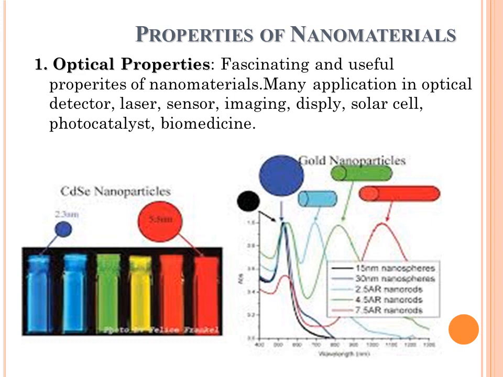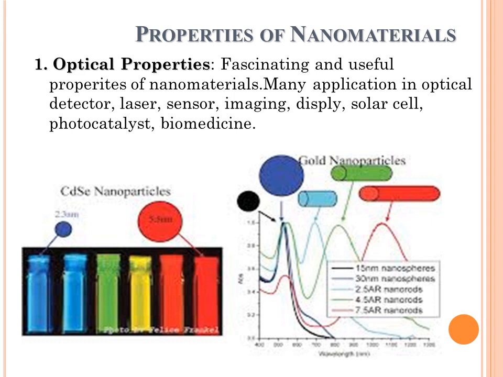For example, if we change the size of cadmium selenium, a semiconductor, to nano size particle, it alters the optical property of those cadmium selenium nanoparticles. We can see here, if the size ranges from 2.3 nanometer to 5.5 nanometer of that cadmium selenium, then we can get different optical properties.